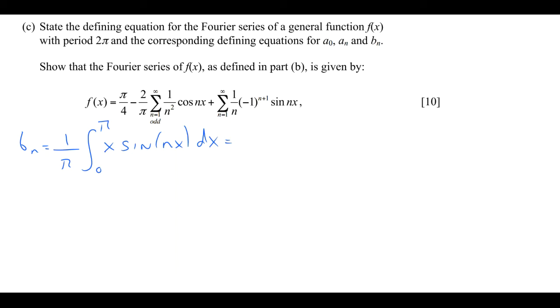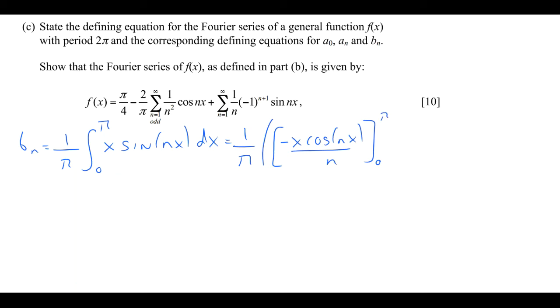We take the x as being the u function and the sine nx as being the dv by dx function. So this integrates up to 1 over pi, and then we integrate the sine nx, that goes to a cos nx, and a factor of n comes out,